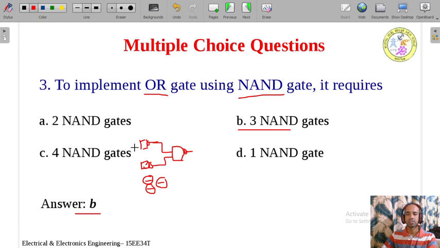All are NAND. So here the input of this gate is shorted and I will give A as the input. And also here the input of this gate is shorted and I will give B as the input. This is a bubble. So here what do you get? You will get the output A plus B. That is what we have seen in this session. A plus B is nothing but the OR gate operation. Therefore the correct answer is option B. So it requires totally 3 NAND gates to implement the OR function by using only NAND.